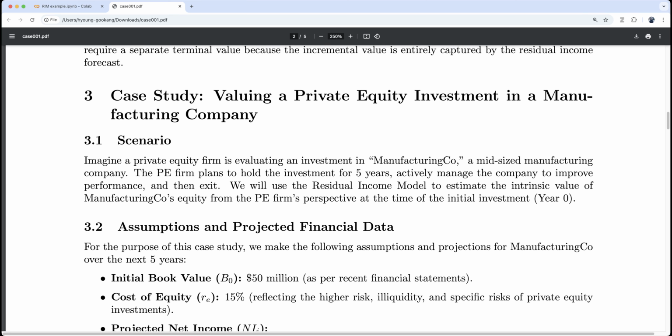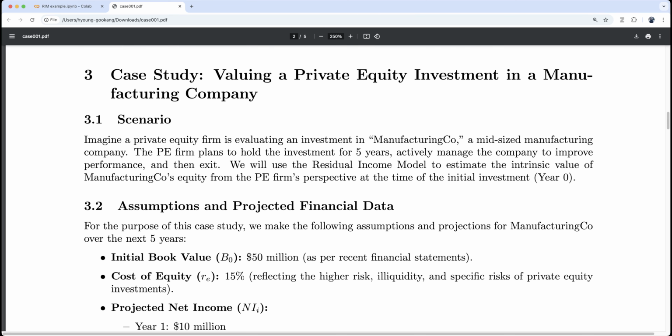Assumption and projected financial data. Okay, for the purpose of this case study, we make the following assumption and projection for Manufacturing Co. over the next 5 years. Initial book value, we note, is $50 million as per the financial statement.